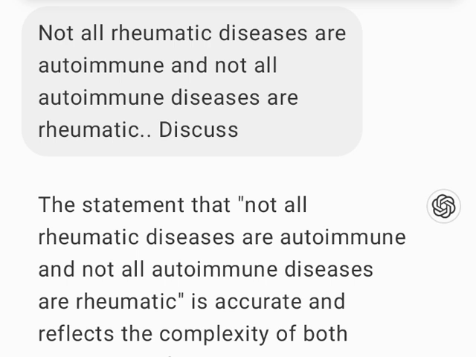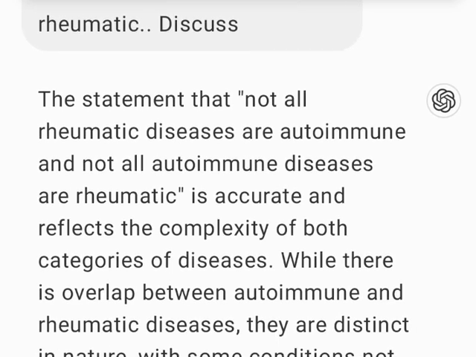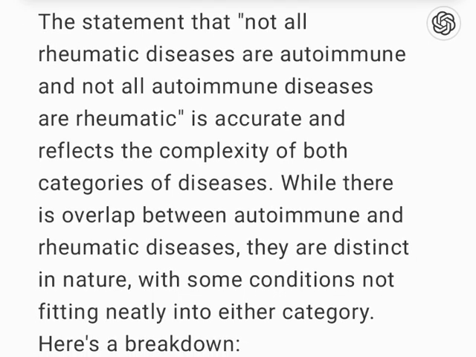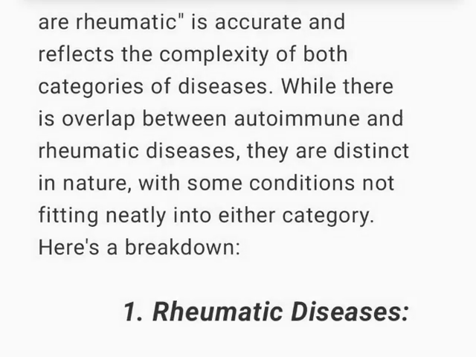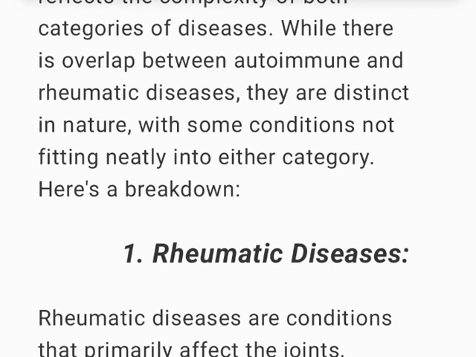The statement that not all rheumatic diseases are autoimmune and not all autoimmune diseases are rheumatic is accurate and reflects the complexity of both categories of diseases. While there is overlap between autoimmune and rheumatic diseases, they are distinct in nature, with some conditions not fitting neatly into either category. Here's a breakdown.